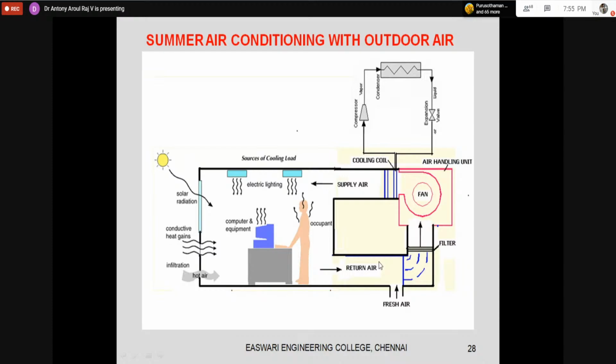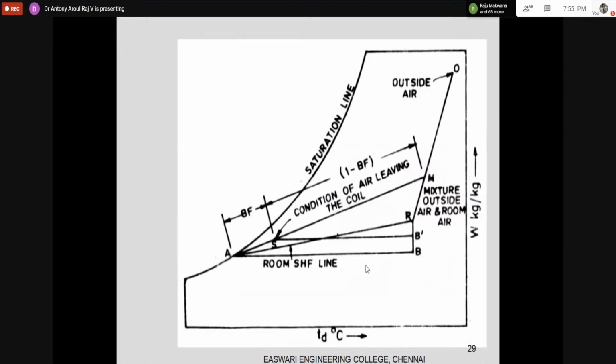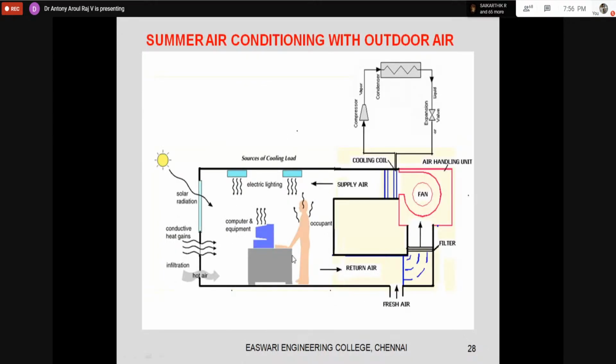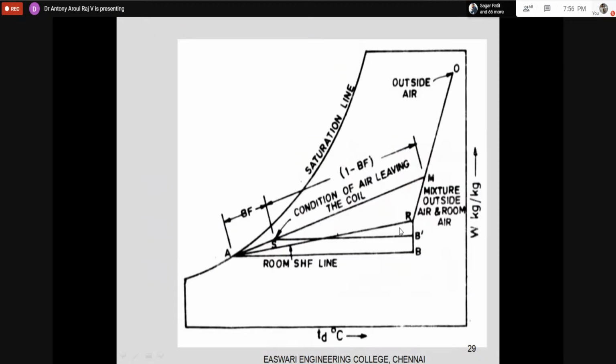And so what will be happening on the psychrometric chart? Now we will go for the psychrometric. This is the full diagram, the full psychrometric chart or psychrometric processes for this. What is happening? We are taking the outdoor air, and we are taking the room air.